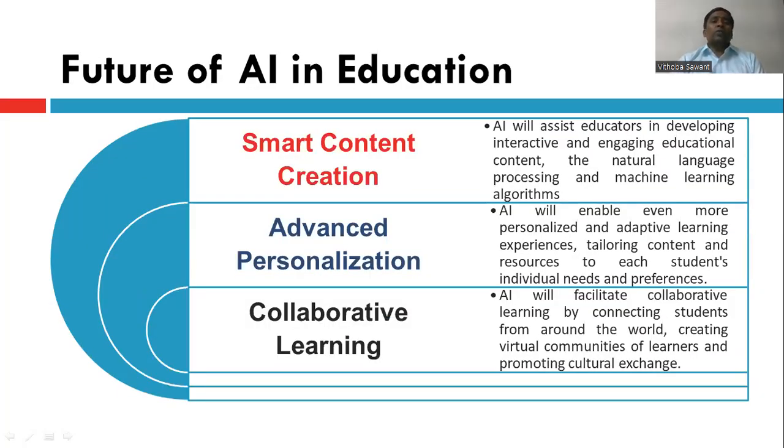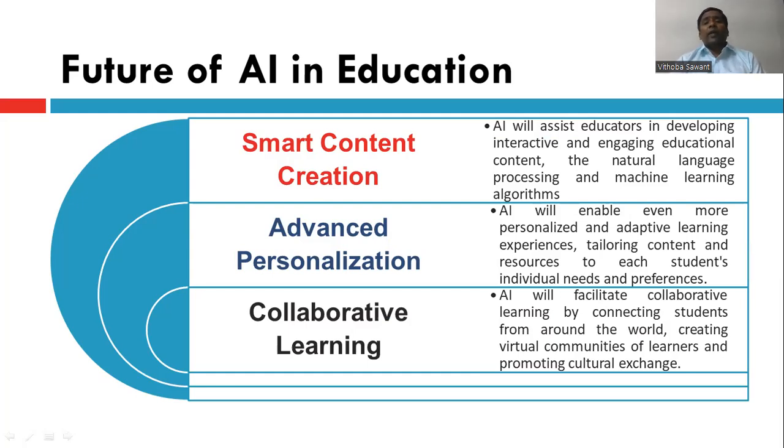So now, the features of artificial intelligence in education. First one is smart content creation. When educators or teachers are creating content for the students, artificial intelligence will help us, in the future also, and nowadays also.